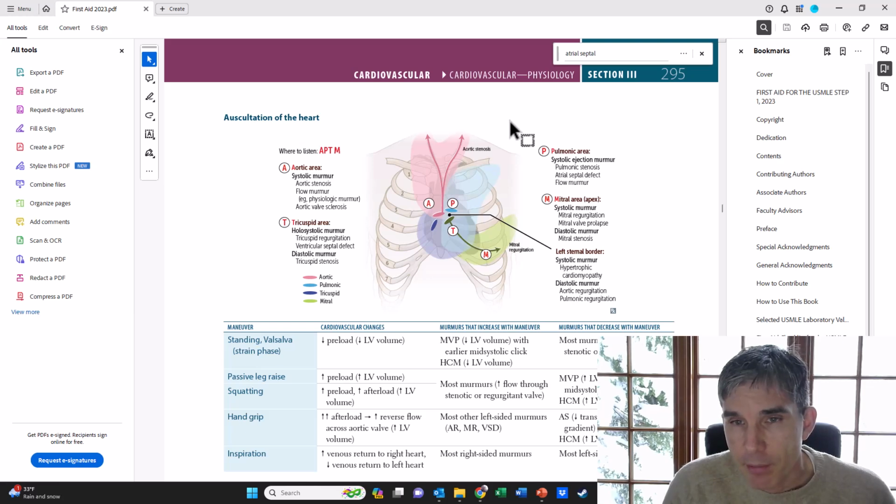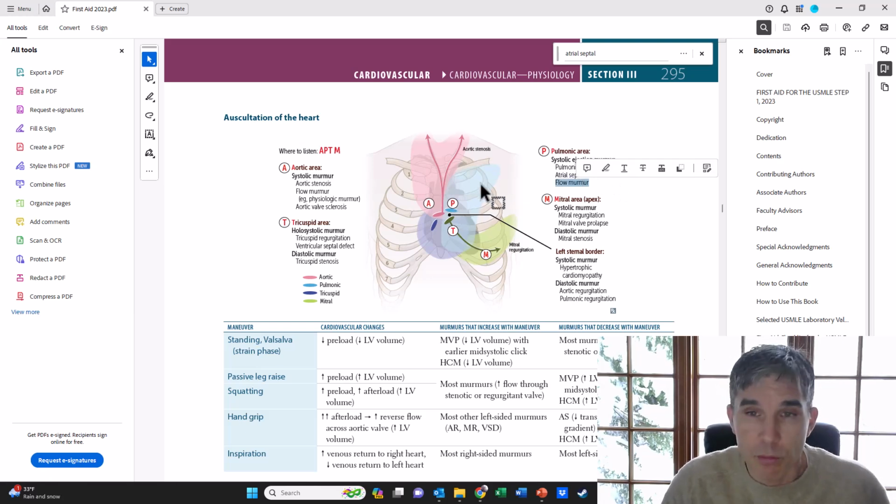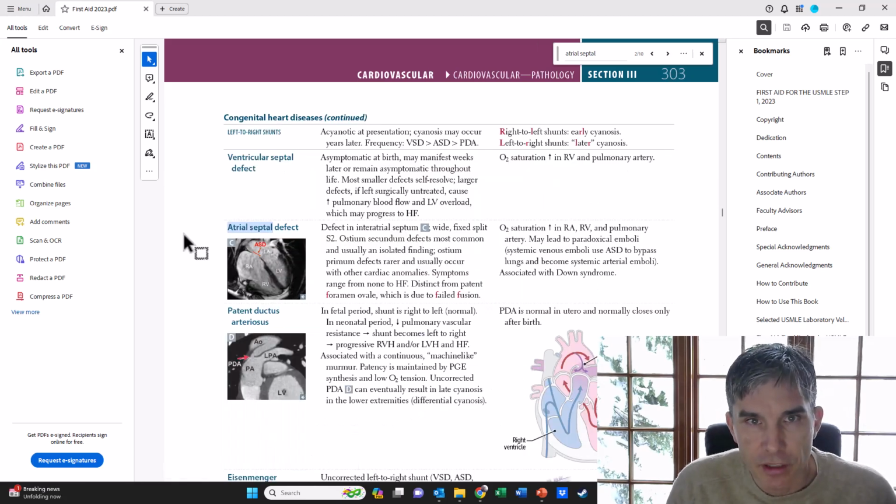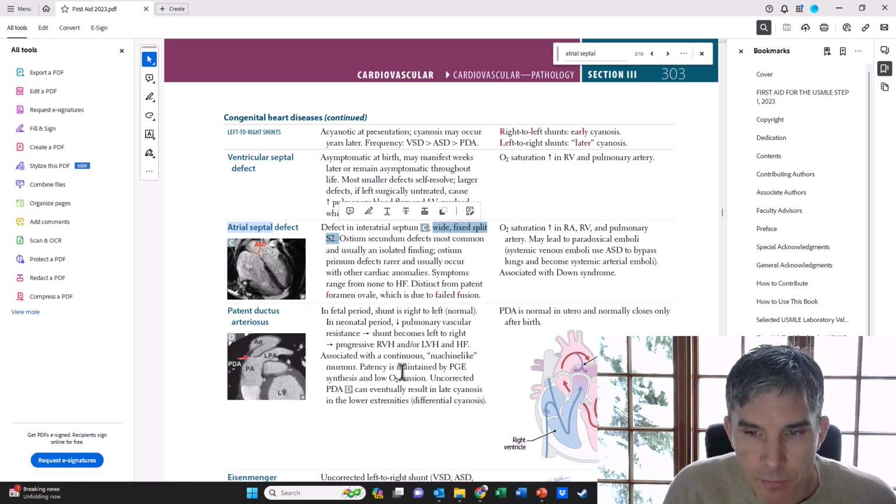Here's the page in First Aid about where murmurs are heard. This is the left upper sternal border like was described in the question. That's the pulmonic area, and this is where you can hear systolic ejection murmurs from pulmonic stenosis. It's also where you can hear the flow murmur of an atrial septal defect, and you can see that shown right there in First Aid for the boards. So even if you had no idea what that question was asking, if you just knew that flow murmurs are common in the left upper sternal border, you might have been able to get the answer to that question correct. And then finally, here's the section from the congenital heart disease portion of First Aid describing atrial septal defects. They cause a wide fixed split S2 as shown right here.